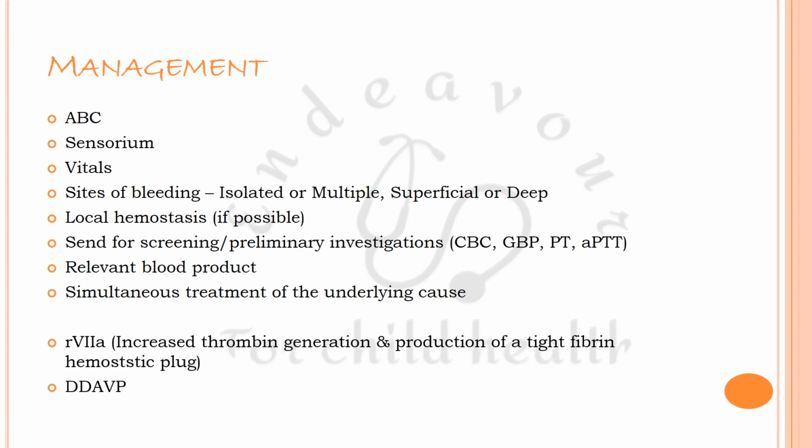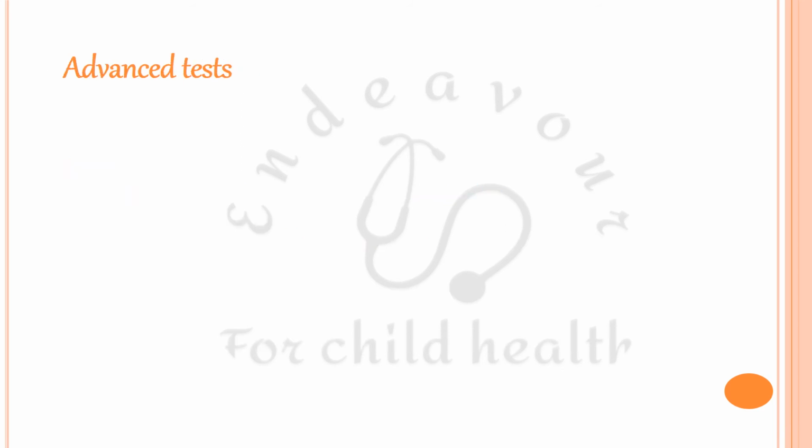Remember, recombinant factor 7A has gained a lot of popularity in achieving local hemostasis, and DDAVP, we also know, is the treatment of mild hemophilia and von Willebrand disease.